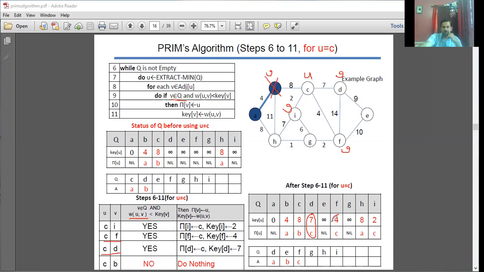For F, the key value will be 4 and the pi value will be C. Meanwhile, V is equal to I. See this change. Yes, the condition holds good. Key value will be 2 and pi value will be C. After that, C will be moved to your set A and removed from your Q.